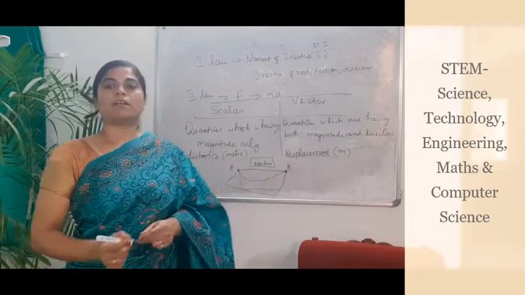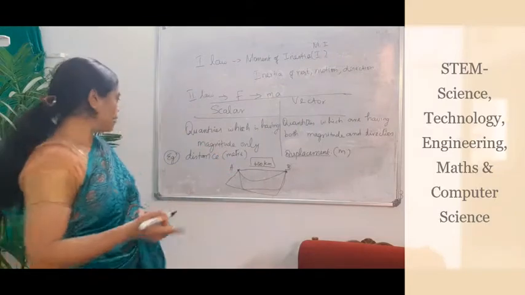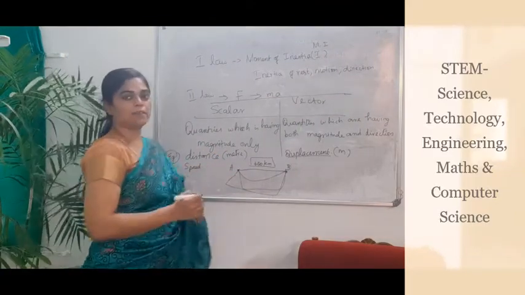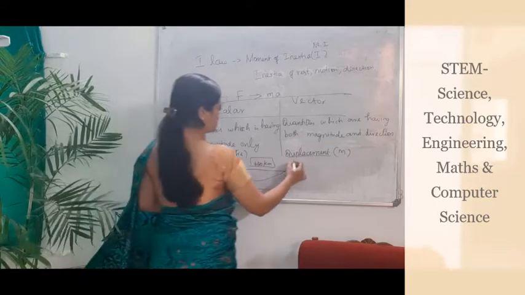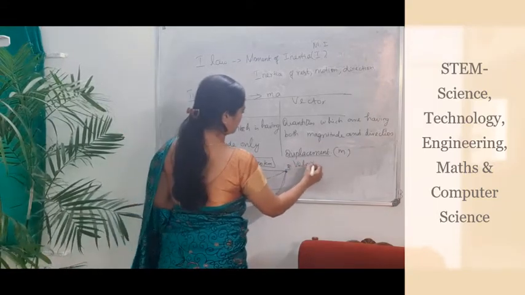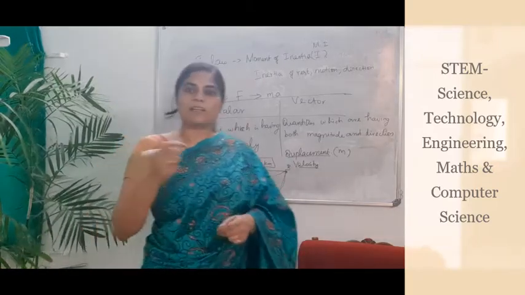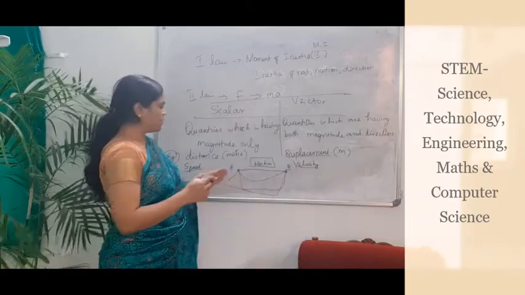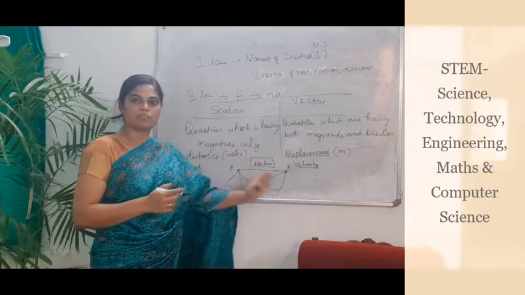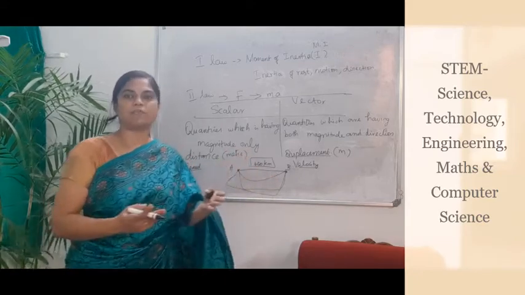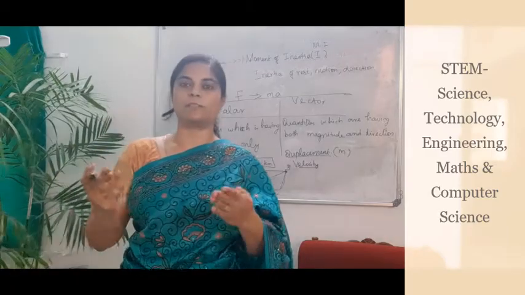Then the next quantity, the scalar quantity, is speed, and then velocity. Velocity is the vector quantity, speed is the scalar quantity. Now come to the same scenario, from A to B, from Coimbatore to Chennai, you are riding in a vehicle. So what is the speed of the vehicle? For example, say 60 km per hour.